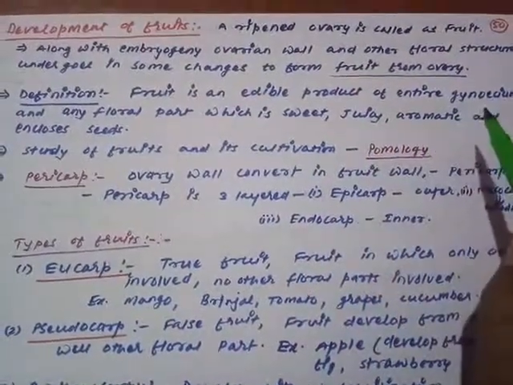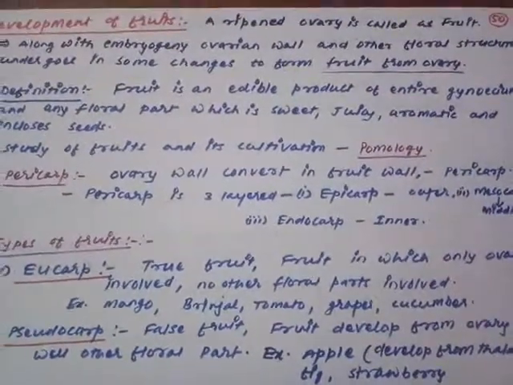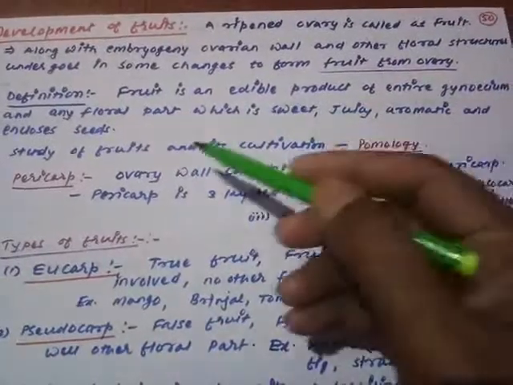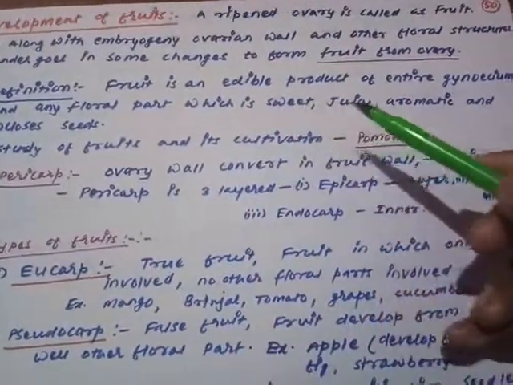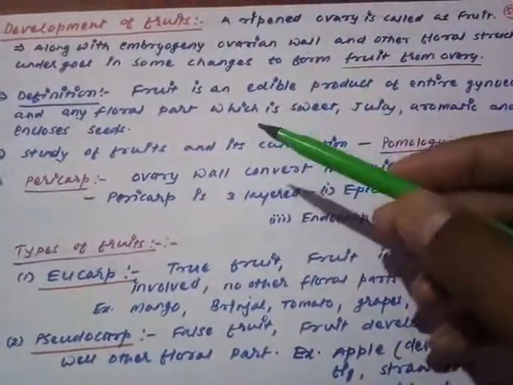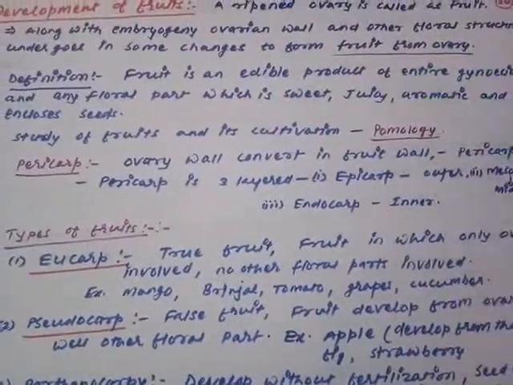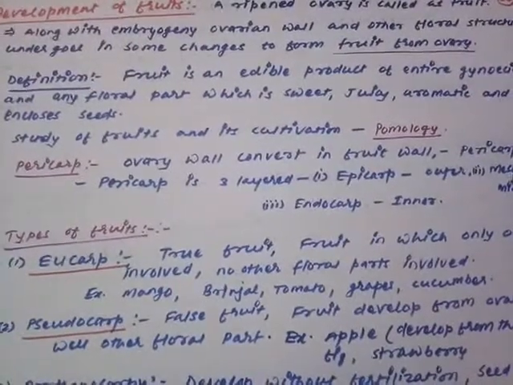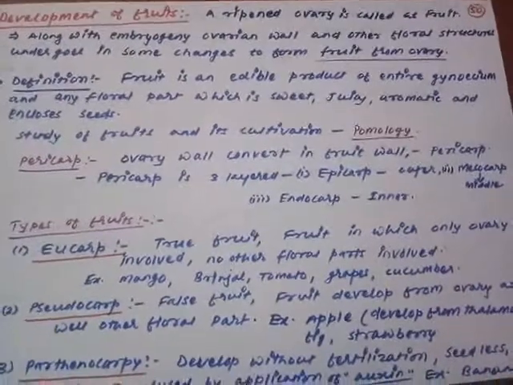You know very well, it is a very straightforward statement. The gynoecium is going to convert into the fruit, the entire gynoecium, which may have the ovary along with other floral parts, and which may have sweetness, juiciness, aroma, some specific smell, and encloses the seed. So the seed is found enclosed inside the fruit only. So it is clear to you all: the fruit is an edible product of the gynoecium and other floral parts, which is sweet, juicy, aromatic, and has the seeds inside it.